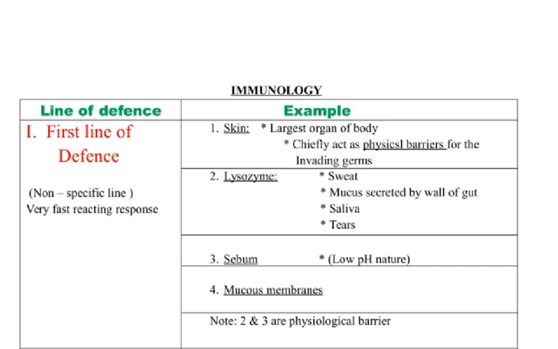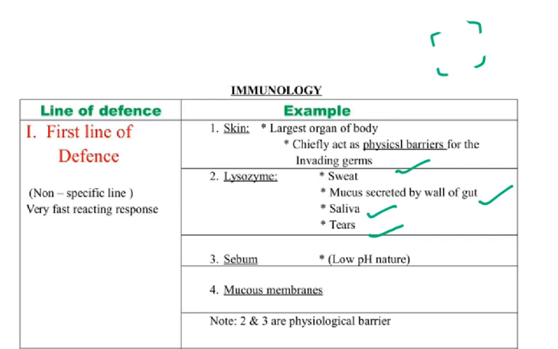And the second one, lysozyme, which is present in the sweat, mucus secreted by the wall of the gut, saliva, and tears. They all have a special kind of enzyme called lysozyme, which is more effective on the bacterial cell wall. They dissolve and destroy the bacterial cell wall. That lysozyme is present in the sweat, mucus secreted by the wall of the gut, saliva and tears.